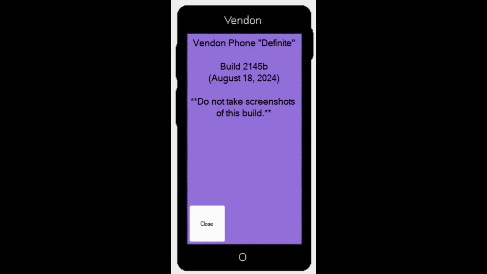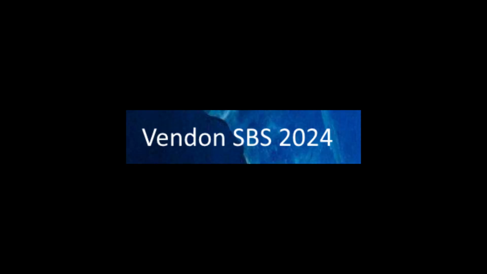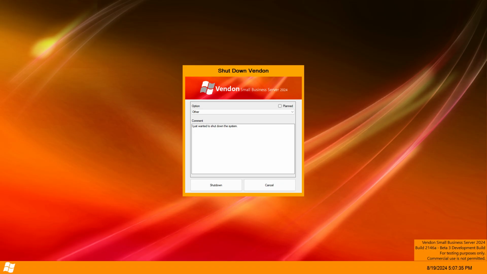Vendon Definite. Vendon Definite was a canceled new version of Vendon that would simulate a phone operating system. Only one build was ever compiled. Vendon Small Business Server 2024. Vendon Small Business Server 2024 was a canceled version of Vendon. It is one of the only canceled releases to actually have gone into development before being canceled. It was based on Vendon fundamentals for legacy PCs.